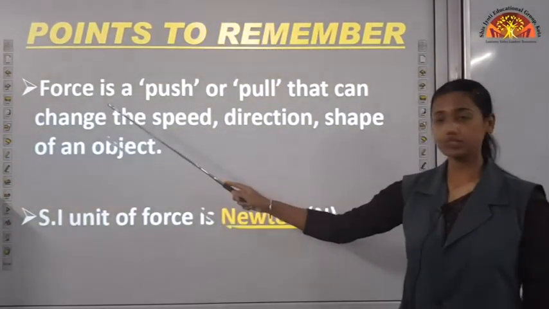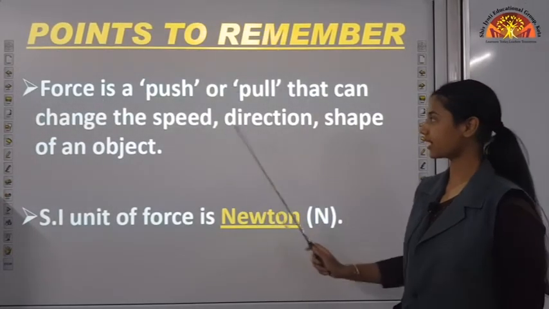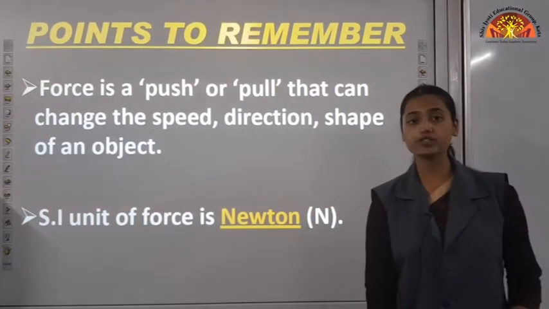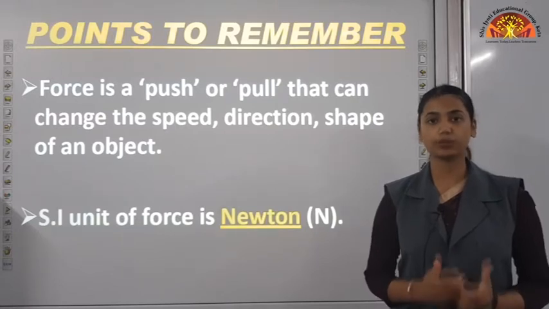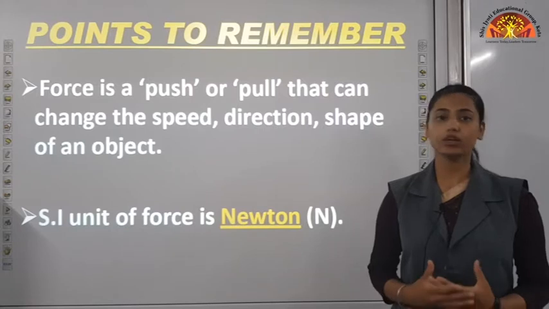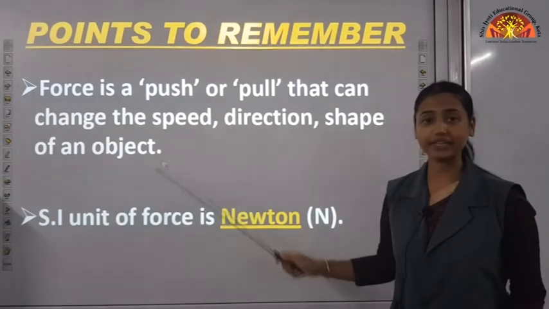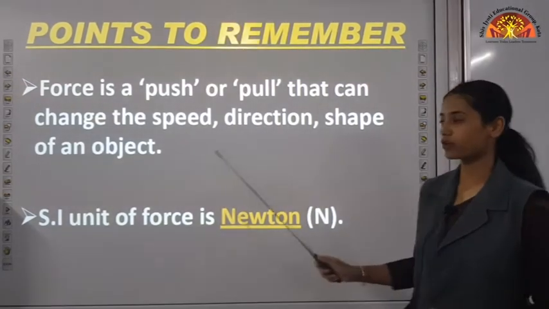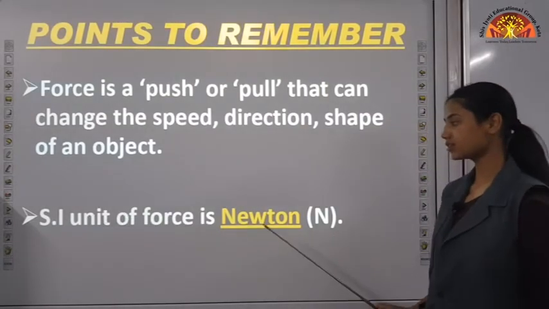Force, what is force? Force is a push or pull that can change the speed, direction, or shape of an object. Force always happens when there is interaction between two objects. If there is no interaction between objects, then there will be no force. And force can change the speed and the direction of a moving object and the shape of an object. SI unit of force is Newton.